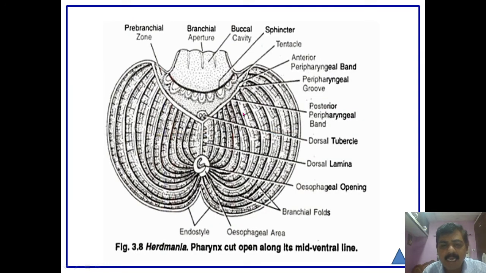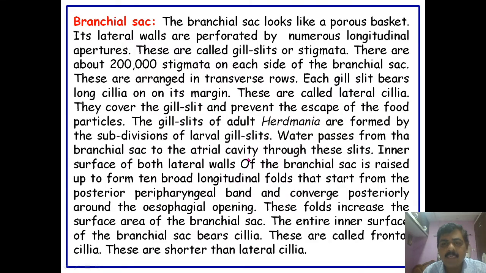These small openings in the branchial region are called stigmata or gill slits. There are nearly 2 lakh stigmata on each side of the branchial sac, arranged in transverse rows.